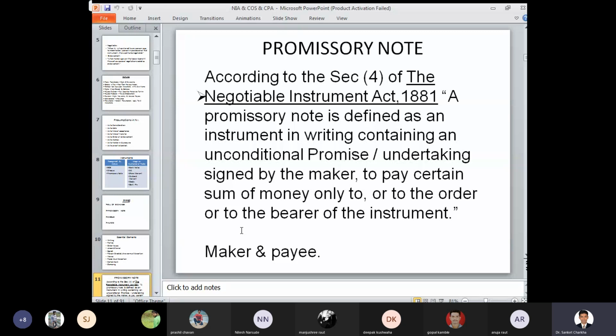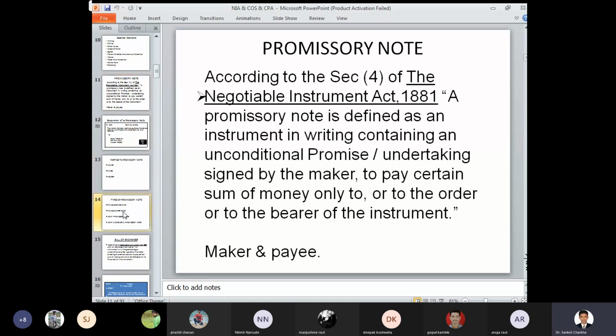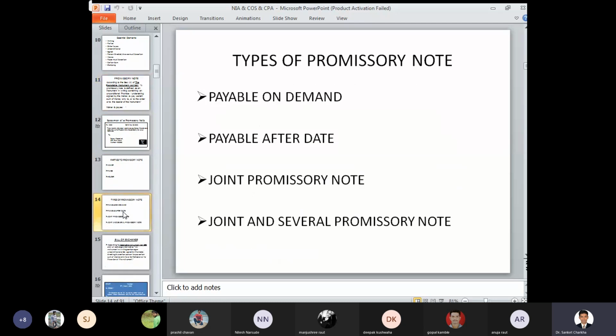Definition of promissory note: a promissory note is defined as an instrument in writing containing an unconditional promise or undertaking signed by the maker to pay certain sum of money or to the order or to the bearer of the instruments. Two parties, maker and payee. Then types of promissory note: payable on demand, payable after date, joint promissory note, and joint and several.